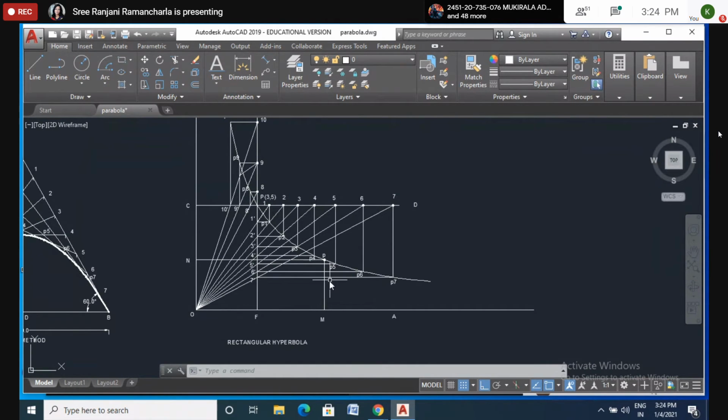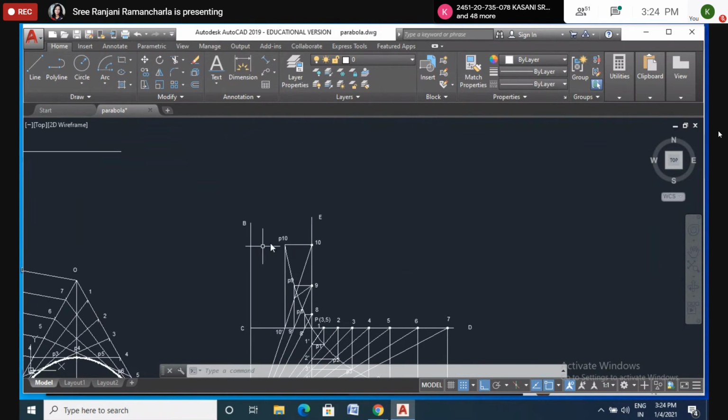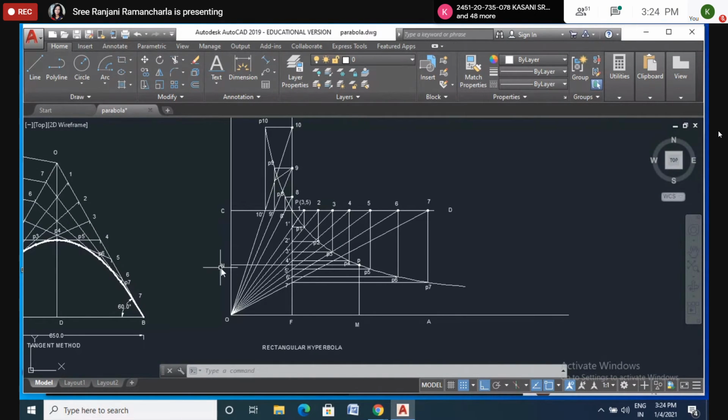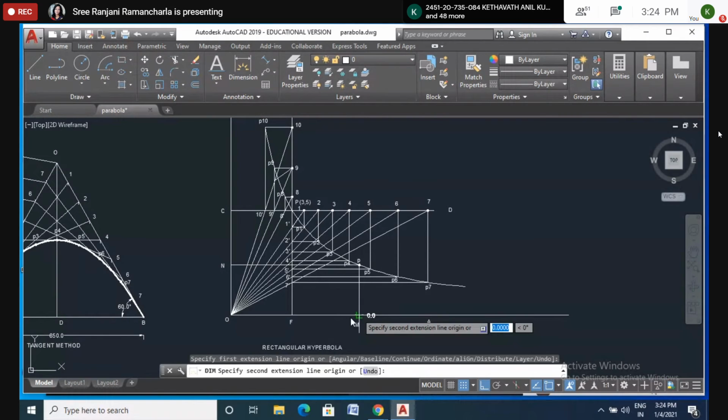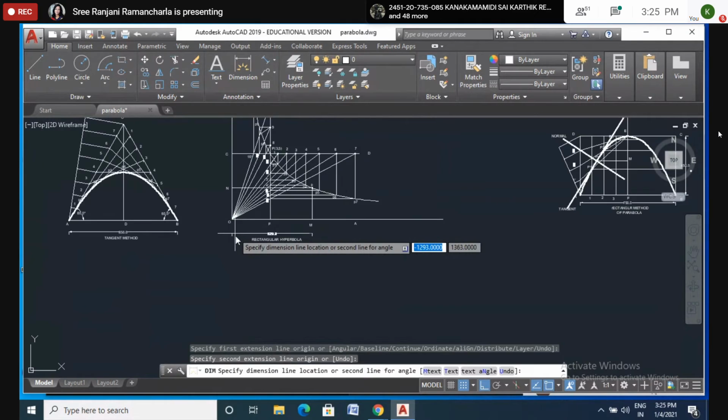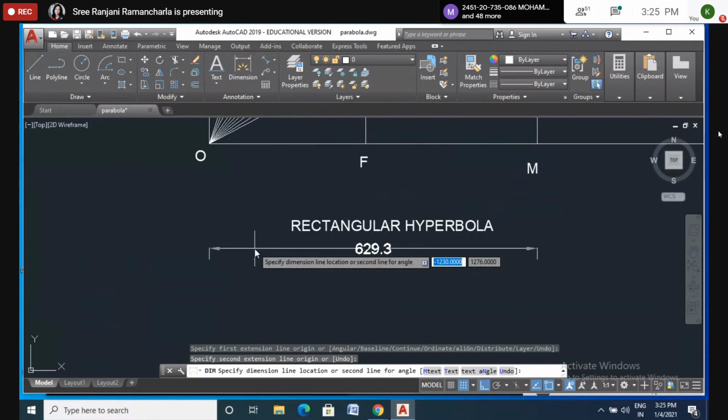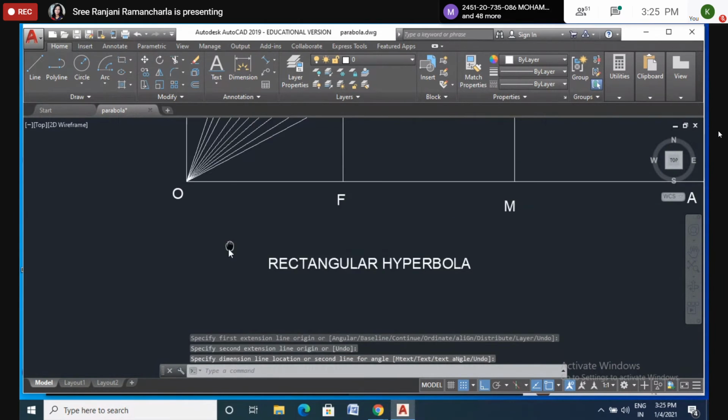From point P, draw the vertical line passing this line OA, and one more line, a horizontal line passing this OB. Name these intersection points as M and N. Okay, simple. Now you measure this OM, not PN. You measure with a compass, not with a scale. So how much am I having? Something like 629.3.